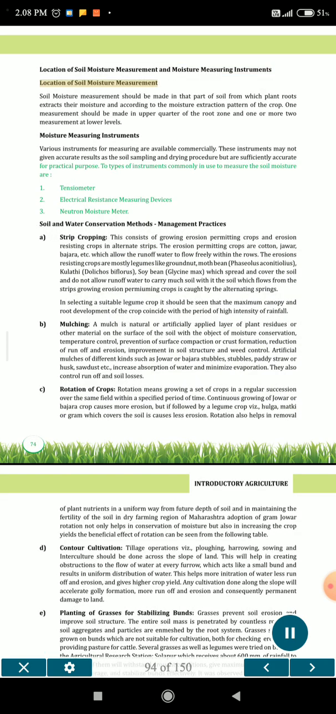Location of soil moisture measurement and moisture measuring instruments. Soil moisture measurement should be made in that part of soil from which plant roots extract their moisture, and according to the moisture extraction pattern of the crop. One measurement should be made in the upper quarter of the root zone and one or two measurements at lower levels.